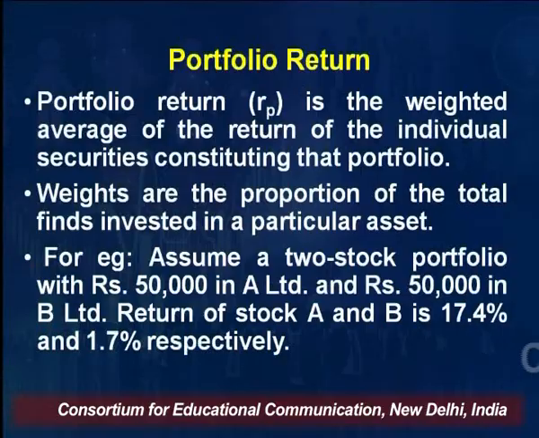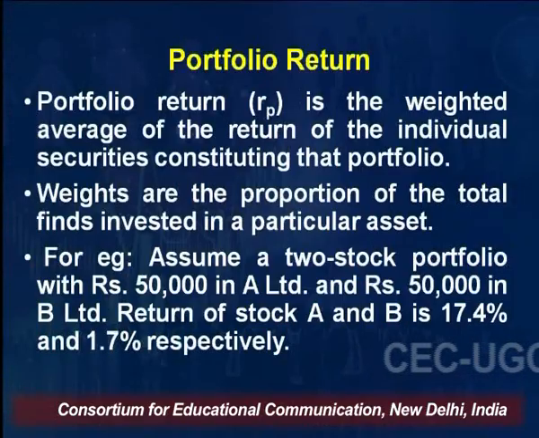If I refer to portfolio return as RP, so RP is the weighted average of the return of the individual securities constructing that portfolio. If I have invested in 5 different securities, I'll find out the return of all these 5 securities, and I know the proportion, meaning the proportion of the total investment in which I have invested in each of the securities, right?